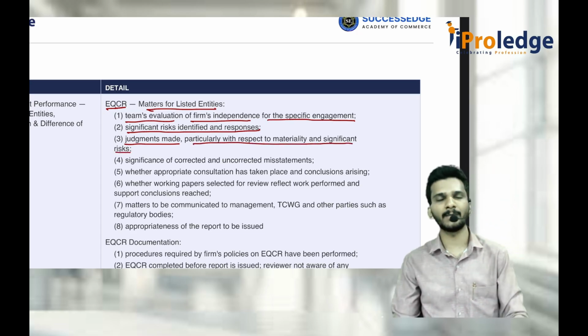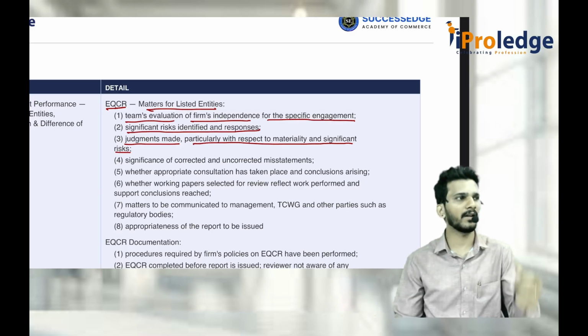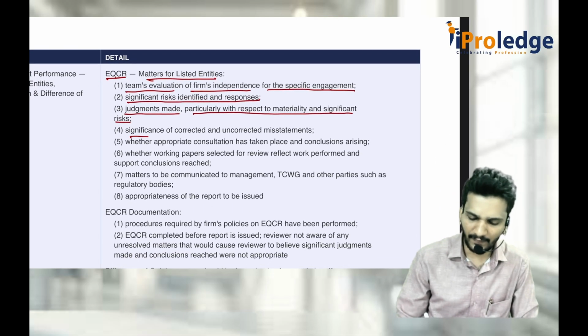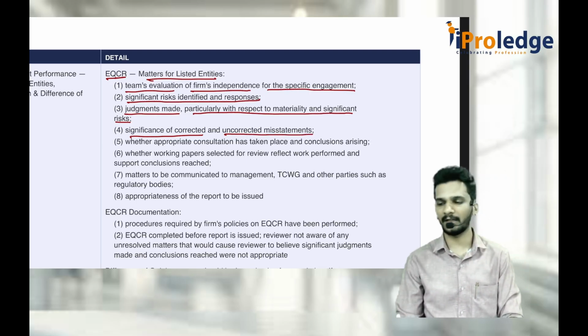Sir, how do you consider something as material? It is a professional judgment. Somebody may consider 1% as material, somebody may consider 2% as material. It is a judgment of an auditor. Again, significance of corrected and uncorrected misstatements.